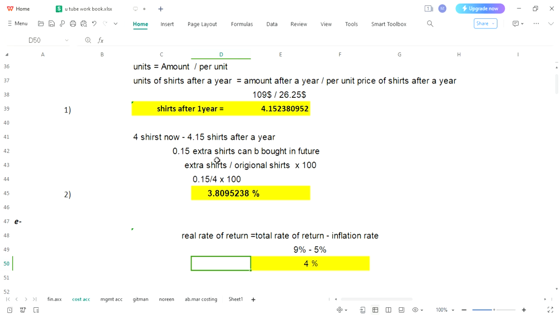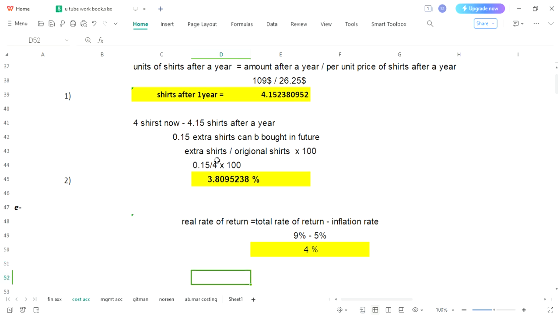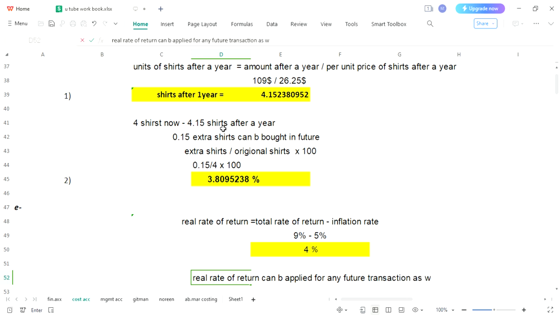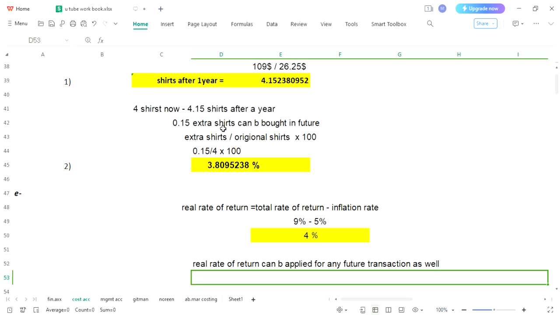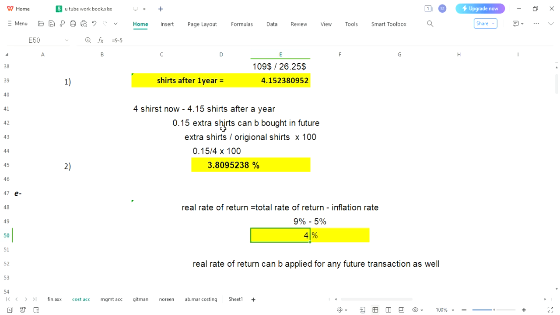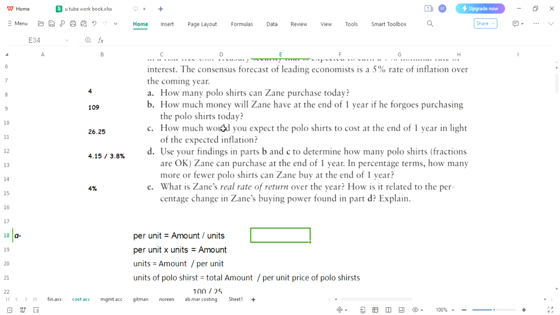A theoretical portion was with E part, and you can write a line: real rate of return can be applied for any future transaction as well. So in this way our question has been completed, which is showing that 4% is real rate of return, not the 9%. So that 4% can be applied to any transaction. This was theoretical portion. Guys, we have completed our E part as well.